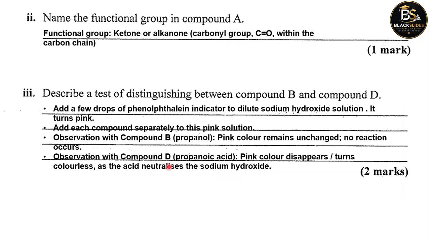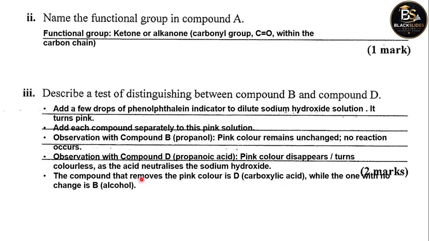So the solution will change from pink to colorless to show that compound D is an acid. It's propanoic acid. So the compound that removes the pink color is D, the carboxylic acid, while the one with no color change is B, an alcohol.